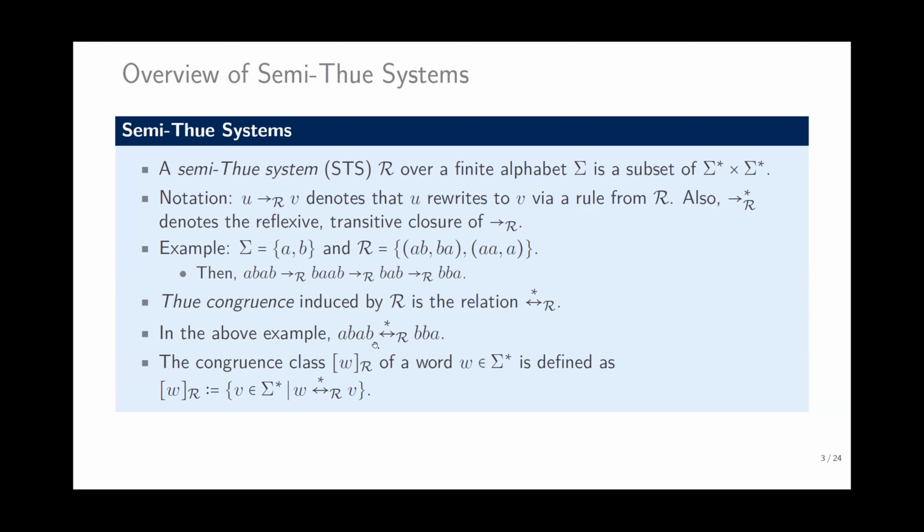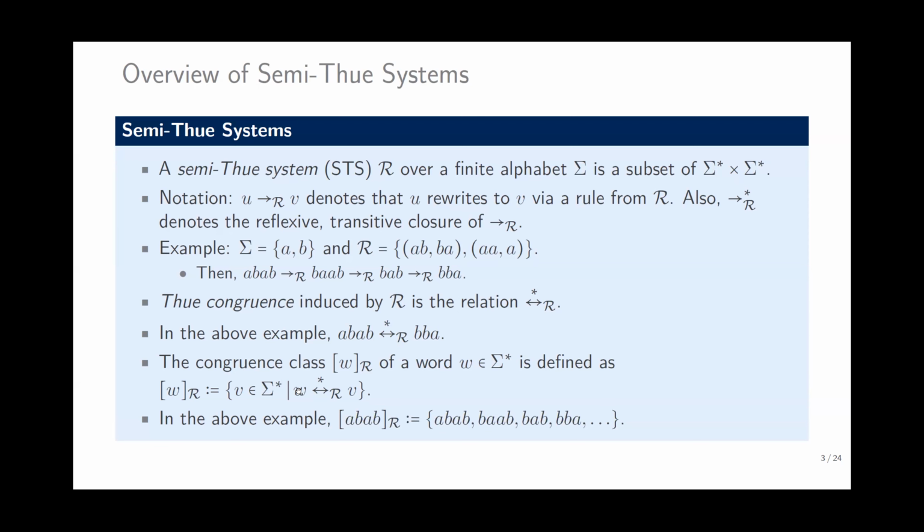The Thue congruence gives the equivalent words with respect to R. So the set of words equivalent to W with respect to R is the congruence class of W. In the above example, the congruence class of ABAB is this one: ABAB, BAAB, BAB, BBA, and so on.